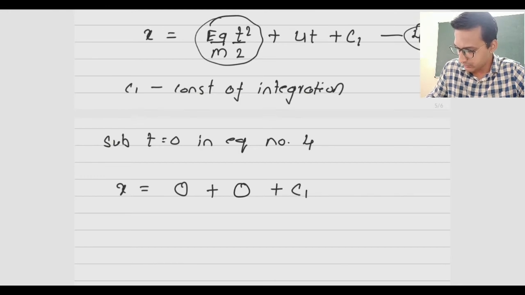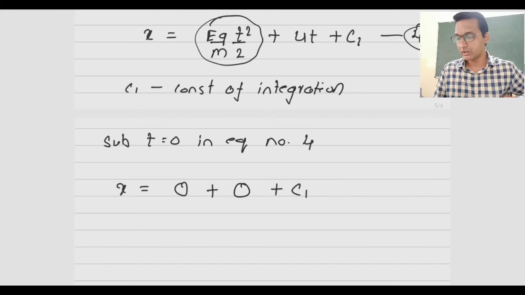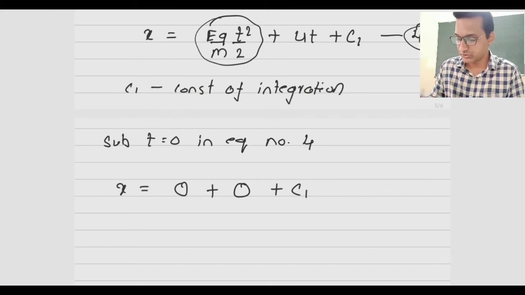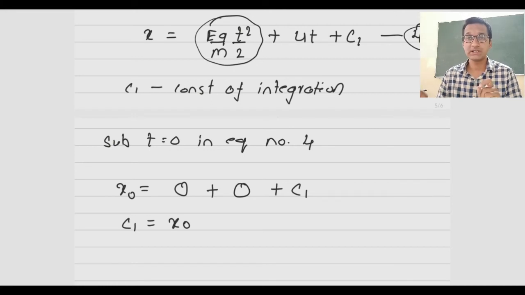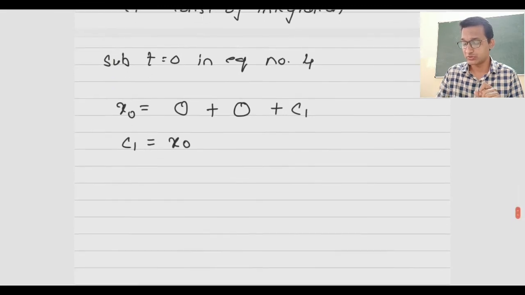We will get plus c1. Now when time is equal to 0, x will be actually x0, because at time zero the object is at its initial position. So x0 is the initial position.